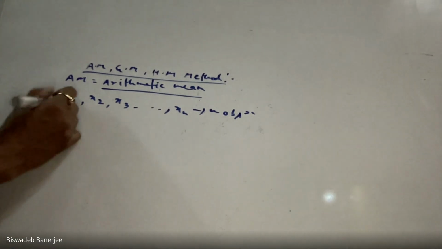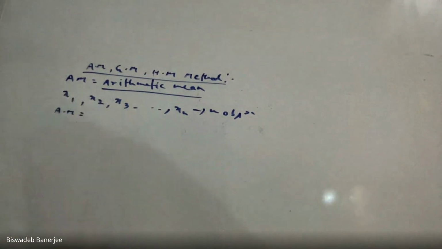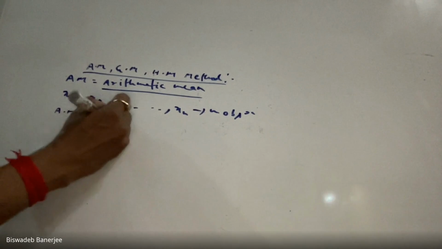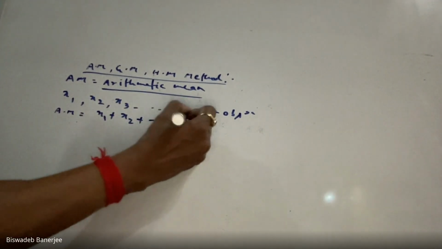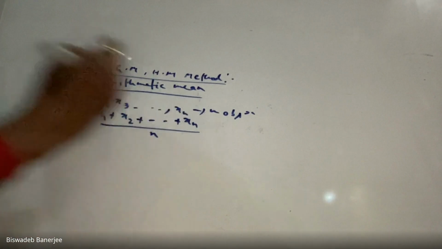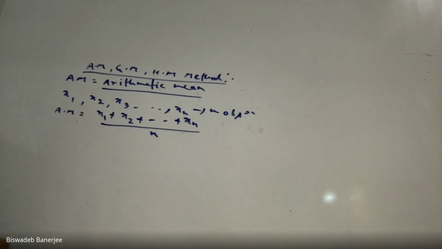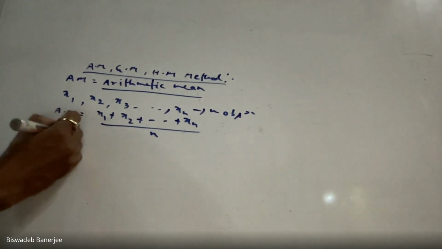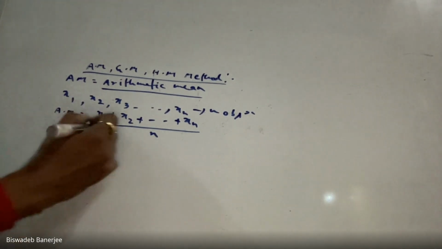In that case, we can calculate arithmetic mean by the formula x1 plus x2 plus xn by n. This is my arithmetic mean. In short, it is denoted by AM. How can we calculate GM? GM means geometric mean.